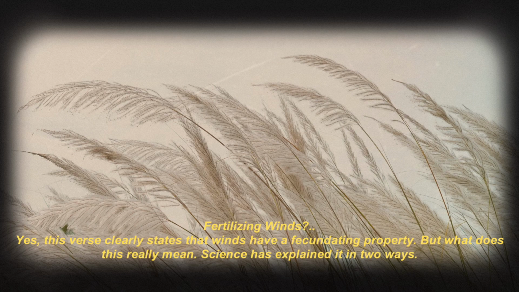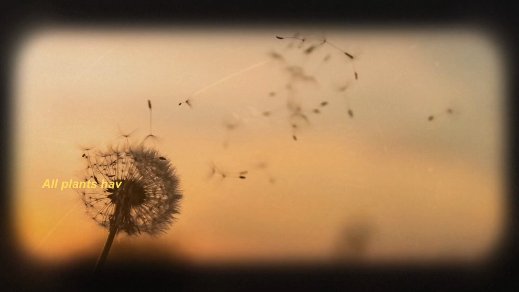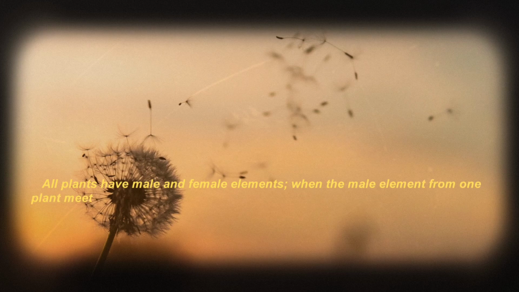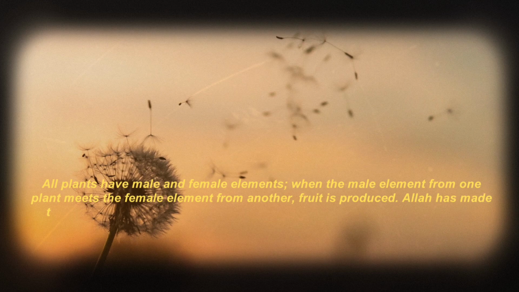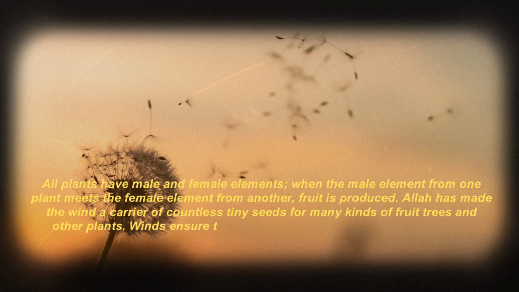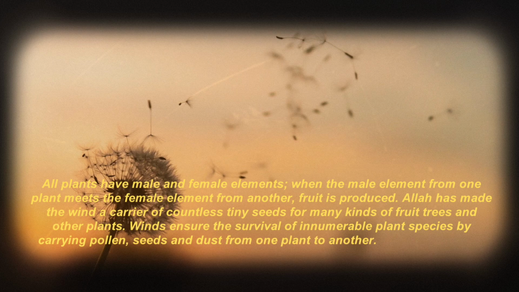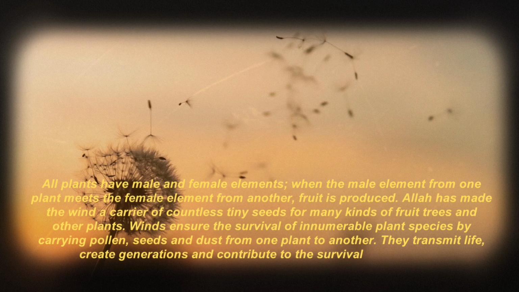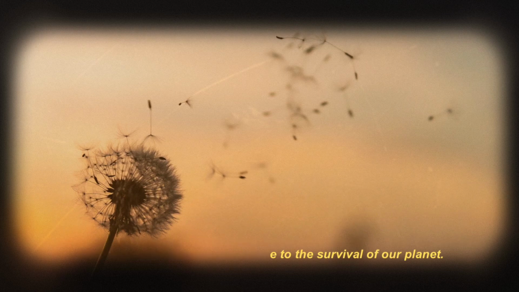Science has explained it in two ways. All plants have male and female elements. When the male element from one plant meets the female element from another, fruit is produced. Allah has made the wind a carrier of countless tiny seeds for many kinds of fruit trees and other plants. Winds ensure the survival of innumerable plant species by carrying pollen, seeds and dust from one plant to another. They transmit life, create generations and contribute to the survival of our planet.